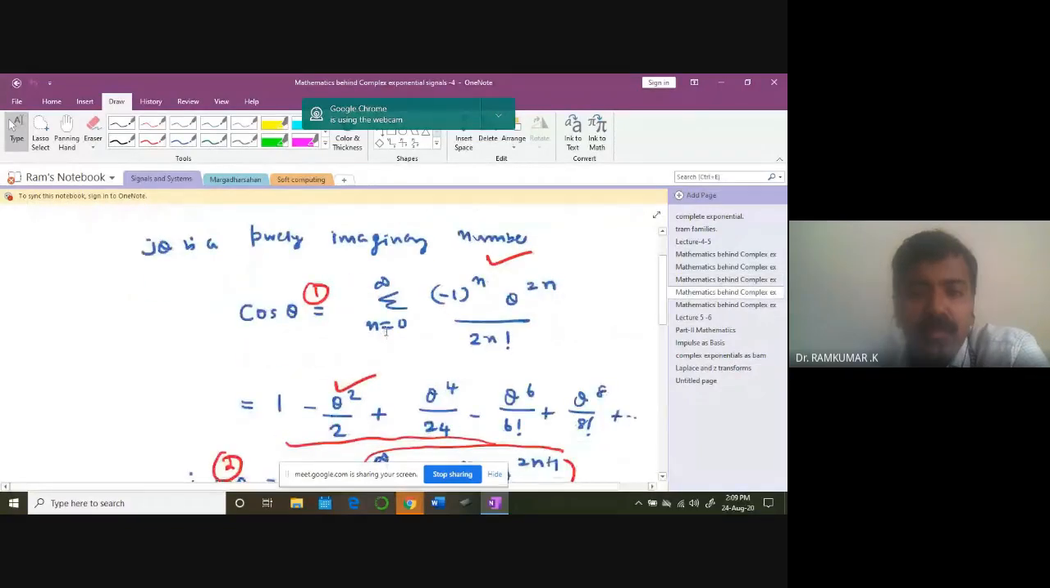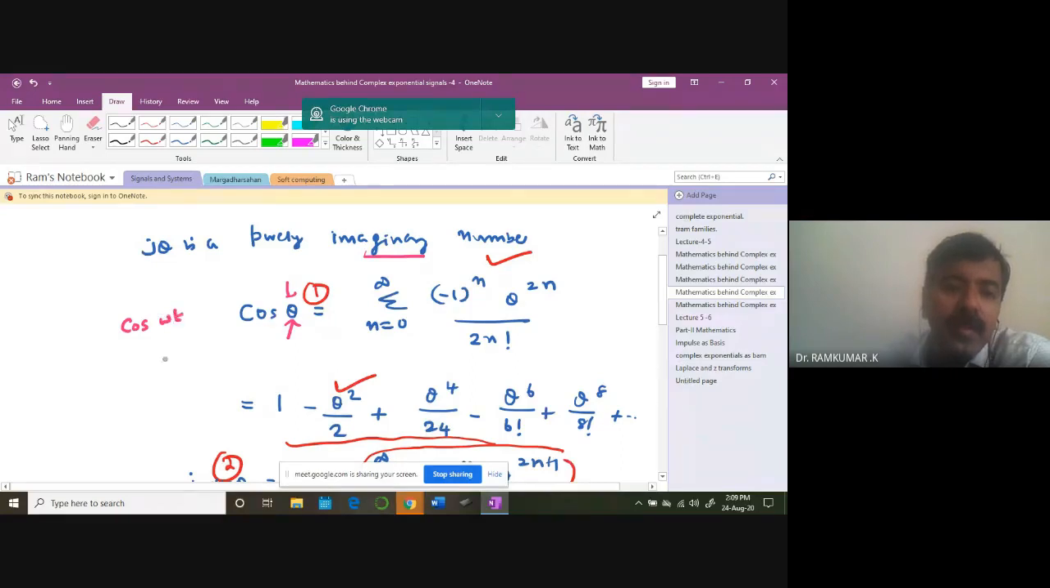And then we also discussed j theta. Now we have introduced j theta; it's a purely imaginary number. So cos theta you can write it like this. Instead of cos x, in fact I put theta, so that later on we can move on to cos omega t and then e power j omega t. What is that? Cos theta is like this.